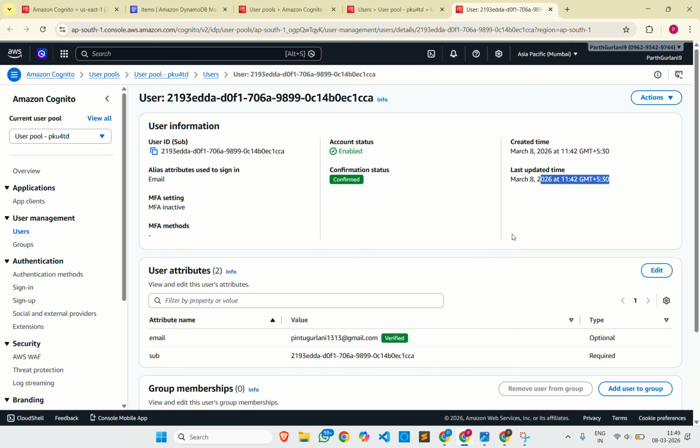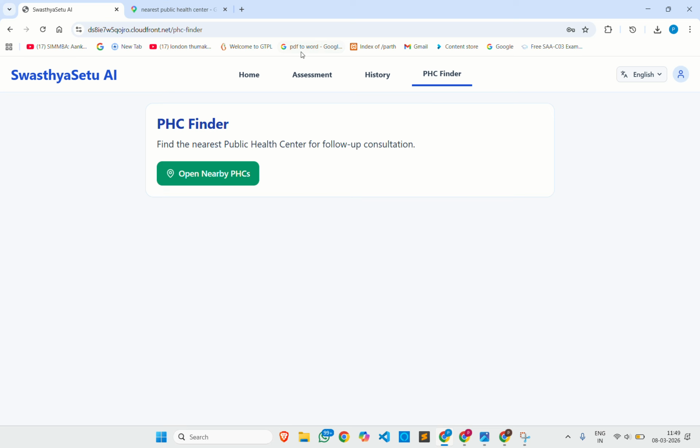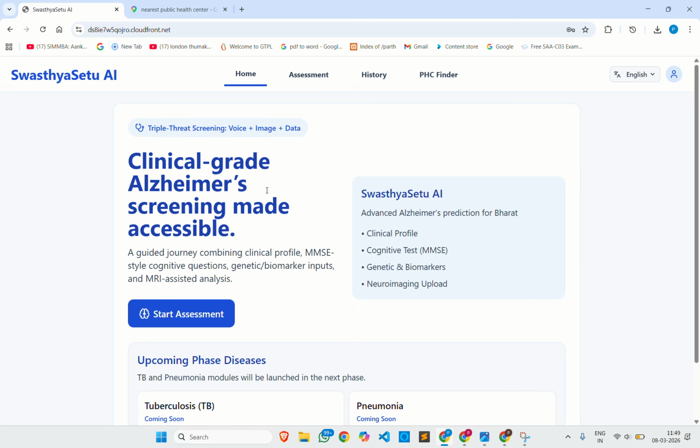So as I have discussed in the architecture, we have seen the services like my data flowing from the Cognito, then to the user. I was the user, I have interacted with the client layer. API Gateway has done my Alzheimer prediction, assessments were saved, and I can also use the voice service to have this Transcribe feature. Then it was all saved in the DynamoDB, and the user identity security was done by the Cognito feature.